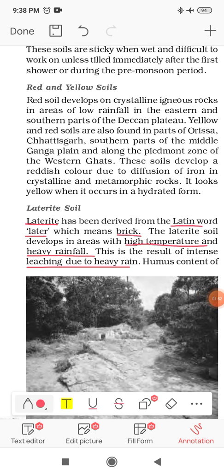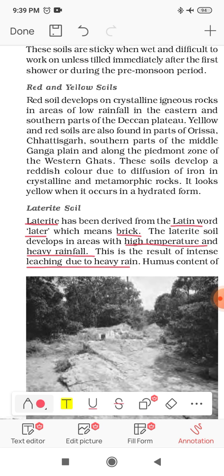The climatic condition required for laterite soil is heavy rainfall as well as high temperature. When, due to heavy rainfall, the layer of the soil is washed out, we call it leaching. So in areas where we have intensely heavy rainfall, we are going to have laterite soil.